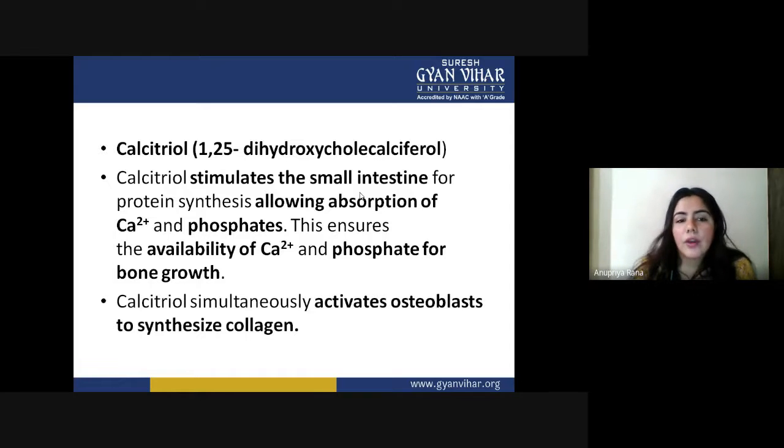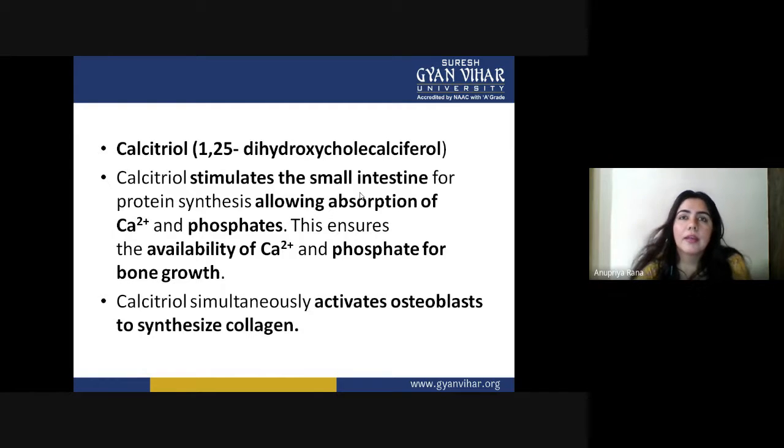Calcitriol stimulates the small intestine for protein synthesis, allowing absorption of calcium and phosphate. So what is the function of calcitriol? It stimulates the small intestine, and what does it stimulate? It stimulates protein synthesis, allowing absorption of calcium ions and phosphate.